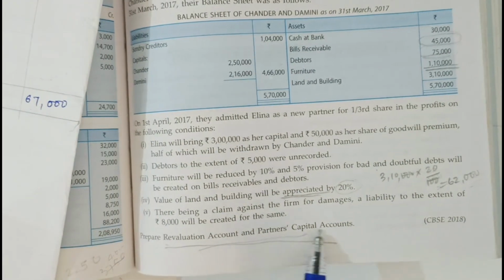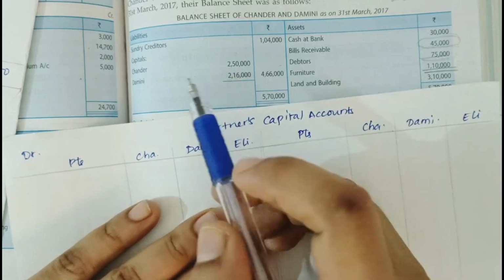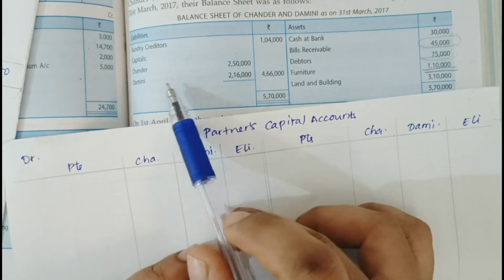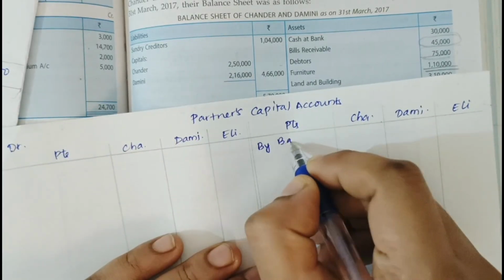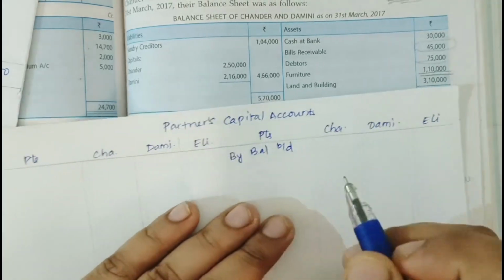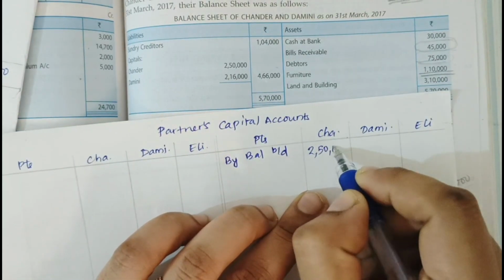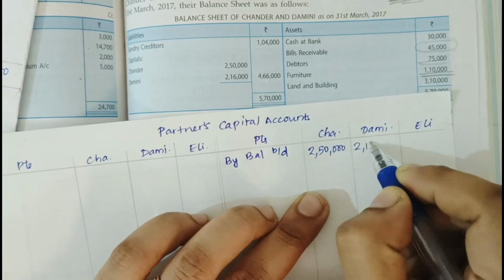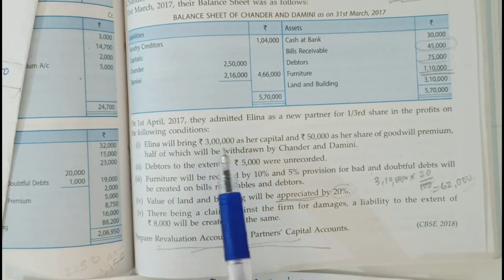Now we have to prepare the partners' capital accounts. The old partners' capitals were 2,50,000 and 2,16,000, as mentioned in the old balance sheet. So by balance brought down, Chandar's is 2,50,000 and Damini's capital is 2,16,000. Now Elena will bring 3 lakh as her capital.